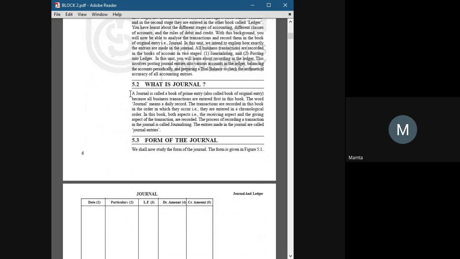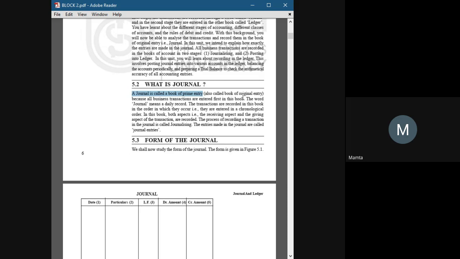So a journal is called a book of prime entry, also called book of original entry, because all business transactions are entered first in this book. The word journal means a daily record. The transactions are recorded in this book in the order in which they occur. That is, they are entered in chronological order.